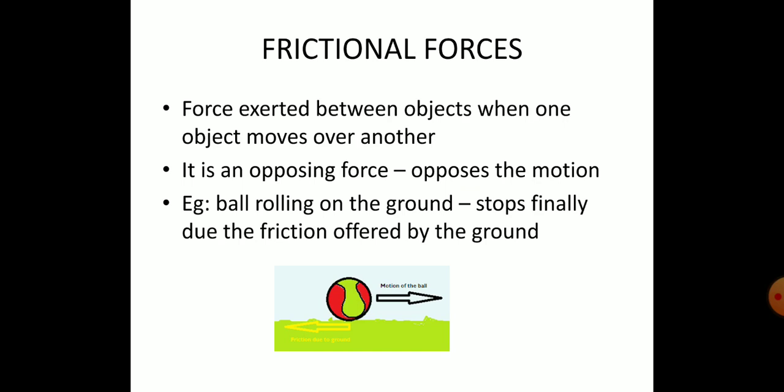So the example of a ball rolling on the ground: it stops finally due to the friction offered by the ground. Now you roll a ball. It will not keep on rolling till the end. Okay, at one point it has to stop rolling. Why? Ma'am, because of the friction offered by the ground itself. The ground itself will make that moving body stop. Okay, so that is called frictional force.